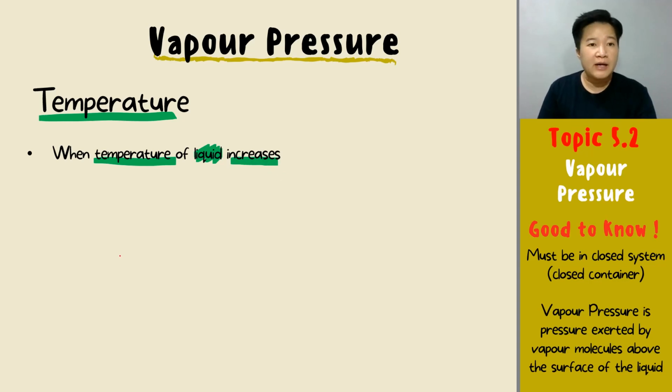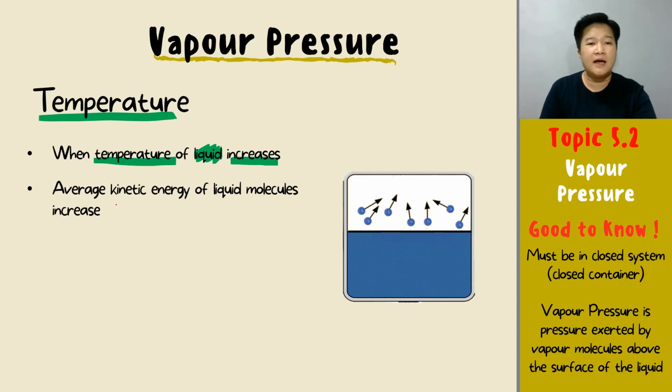We know that whenever we talk about temperature, we always talk about kinetic energy. So when the temperature increases, the average kinetic energy of the liquid molecule increases. So the liquid molecule that's sitting in the liquid, obviously, will have a higher kinetic energy when the temperature increases.